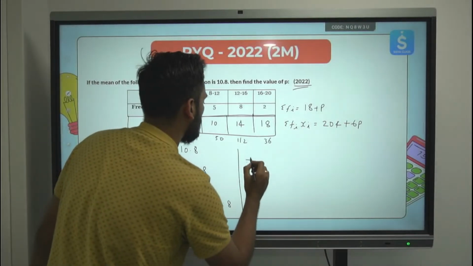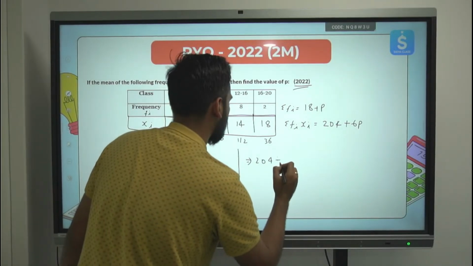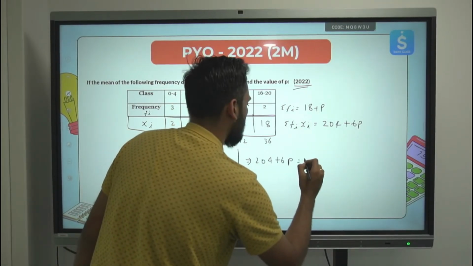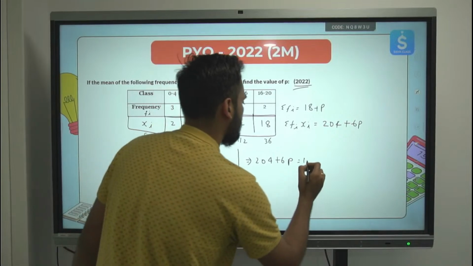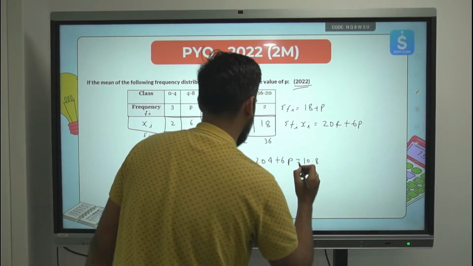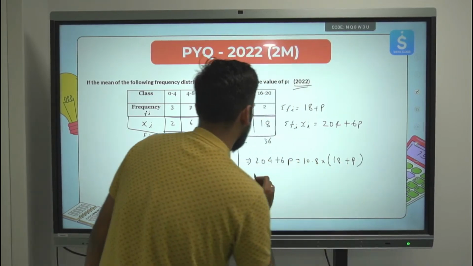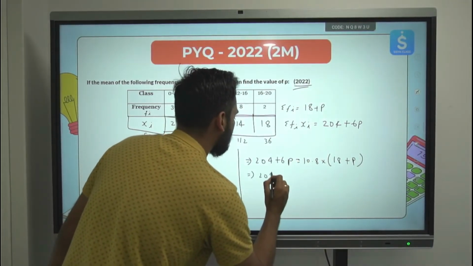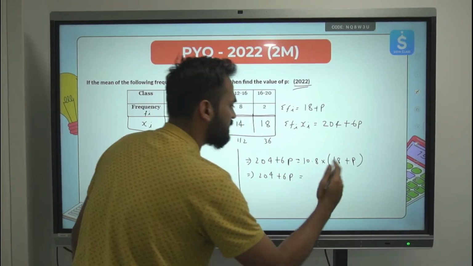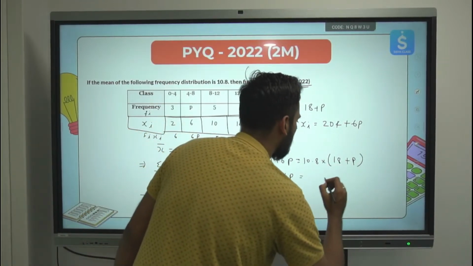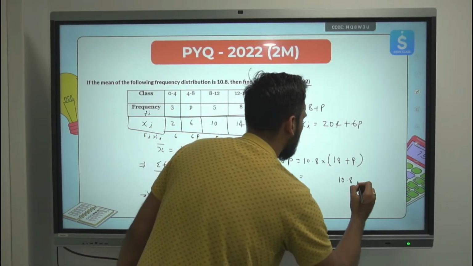Let's solve this. 204 plus 6P is equal to 10.8 multiplied by 18 plus P. The rest is simple calculations. 10.8 into P will be 10.8P.